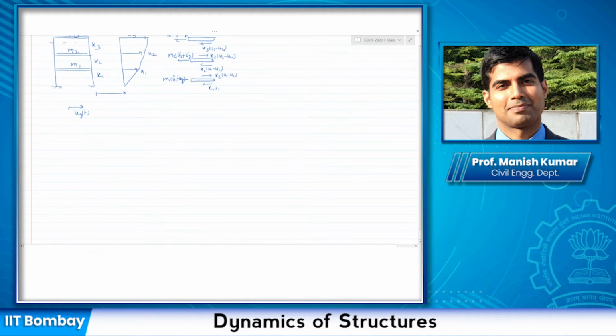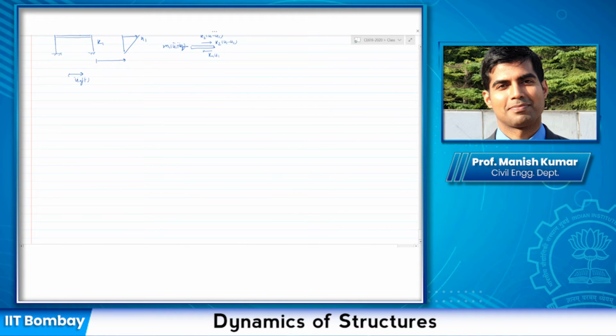So you can write down the equation of motion. Basically, you'll have 3 equations of motion. M1 (U1 double dot plus UG double dot) plus K1 U1 minus K2 (U2 minus U1) equal to 0.